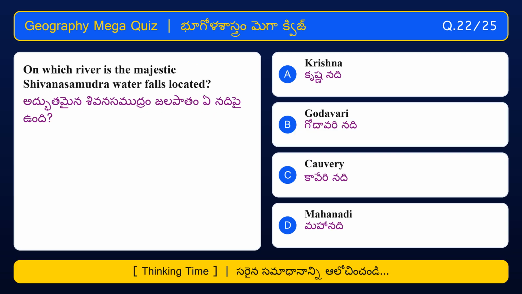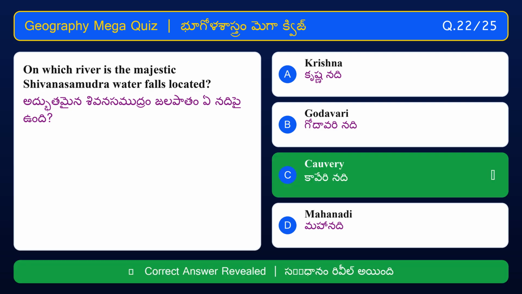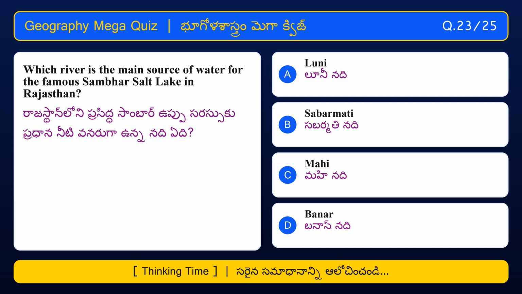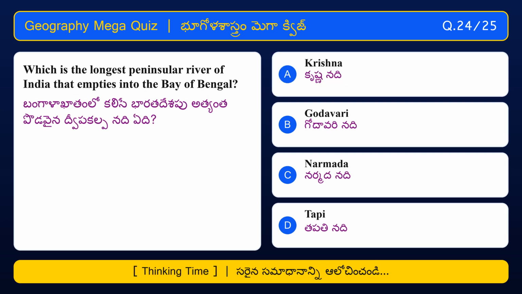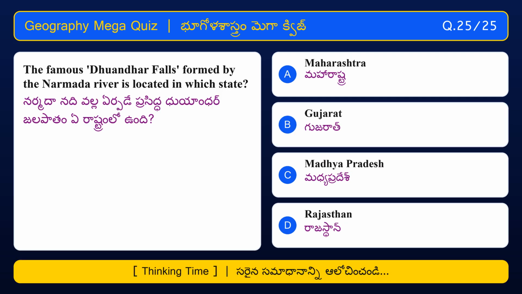Karnataka. On which river is the majestic Shivanasamudra waterfalls located? Kaveri. Which river is the main source of water for the famous Sambhar Salt Lake in Rajasthan? Luni. Which is the longest peninsular river of India that empties into the Bay of Bengal? Godavari. The famous Dhuandhar Falls formed by the Narmada River is located in which state? Madhya Pradesh.